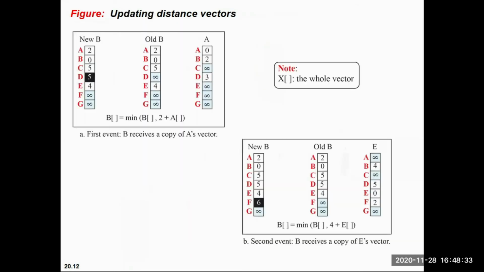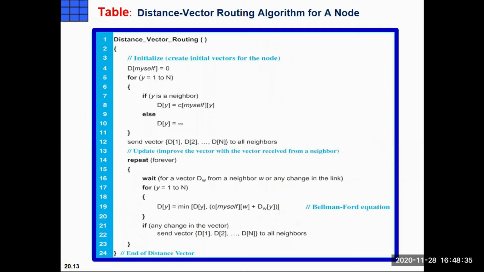So after this, if you want to write the command, this is the command which routers are using if they are following distance vector routing. So this is the algorithm. Okay, so in distance vector routing, there is one problem, that is the count to infinity problem.